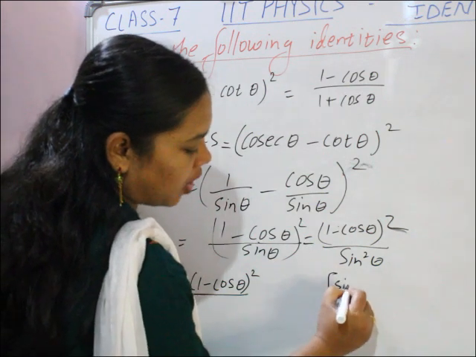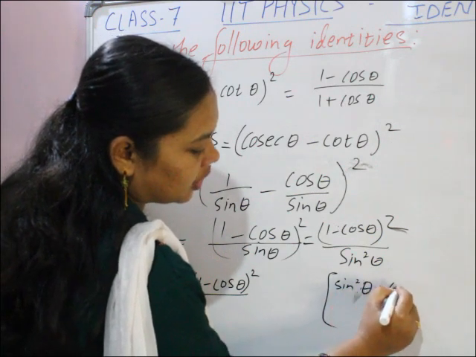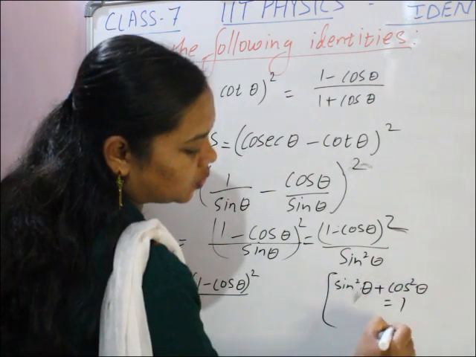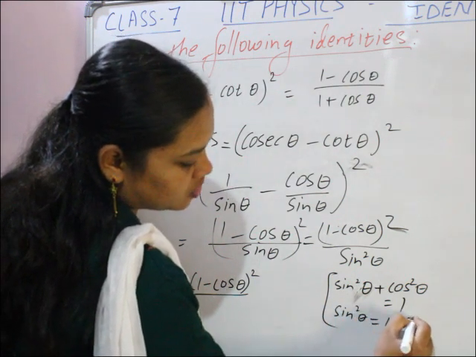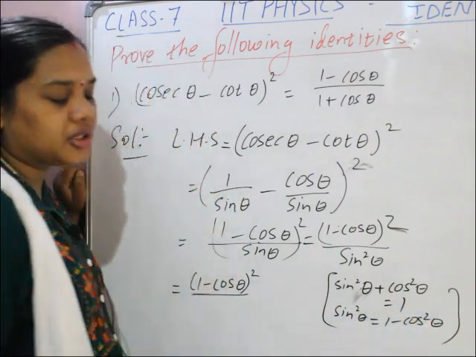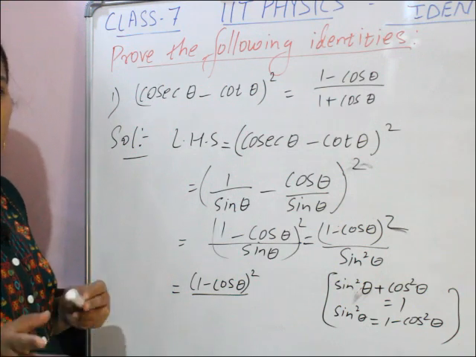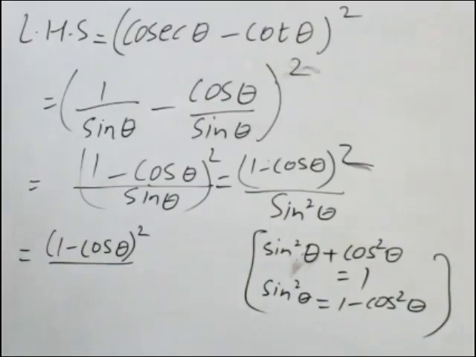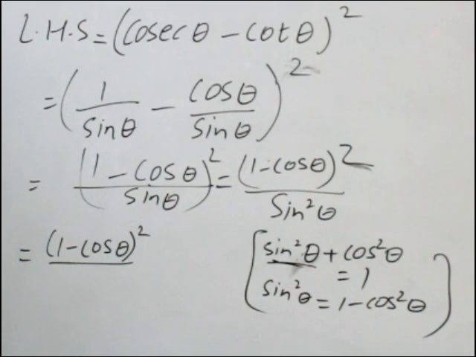We know that sin square theta plus cos square theta is equal to 1. Then sin square theta is equal to what? 1 minus cos square theta. Yes or no, children? Sin square theta plus cos square theta is equal to 1 is an important trigonometric identity. From this we get the value for sin square theta, which is 1 minus cos square theta. So in place of sin square theta, I will write 1 minus cos square theta.